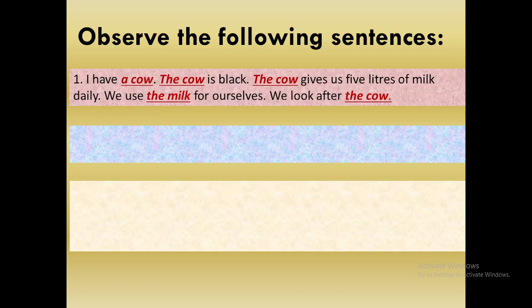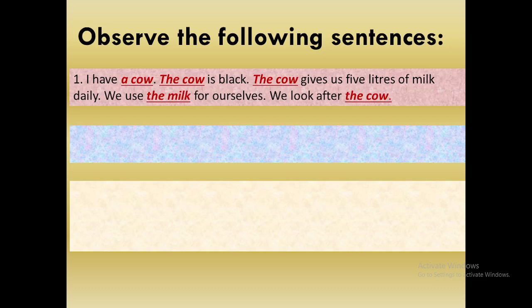The very first sentence is on your screen. I have a cow. The word cow is a noun. As you can see on your screen, some words are printed in red letters and underlined. These words have been used with an article, either a definite article or an indefinite article.